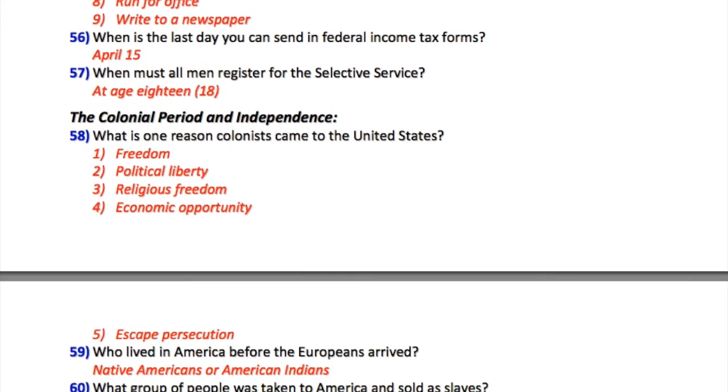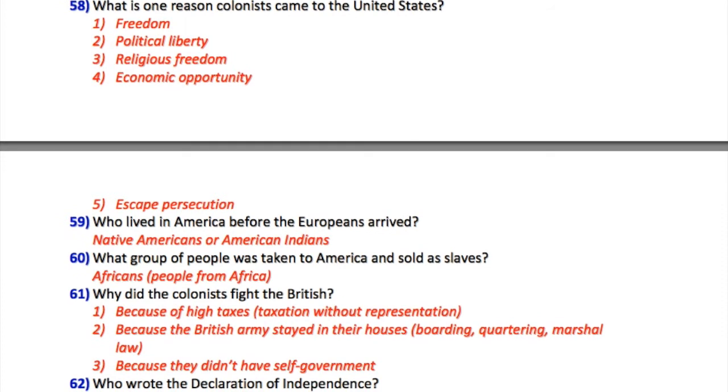58. What is one reason colonists came to the United States? 1. Freedom. 2. Political liberty. 3. Religious freedom. 4. Economic opportunity. 5. Escape persecution. 59. Who lived in America before the Europeans arrived? Native Americans or American Indians. 60. What group of people was taken to America and sold as slaves? Africans. People from Africa.